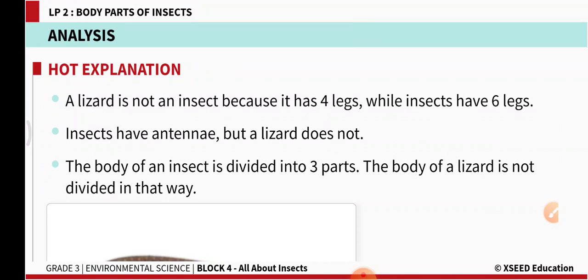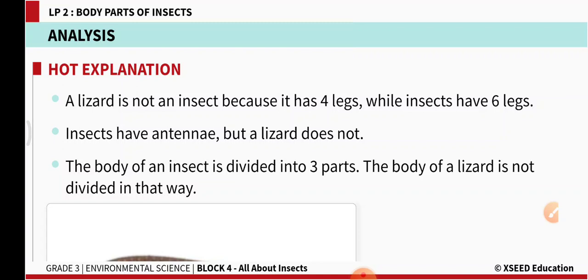If it should be called an insect, then it ought to have 6 legs, but a lizard has only 4 legs. And not only that, the body parts of an insect are mainly divided into 3: head, thorax and abdomen. And the lizard does not have such kind of divisions in its body. Okay, head separate, thorax separate, abdomen separate. It is not like that with the lizard. So we don't call the lizard an insect.